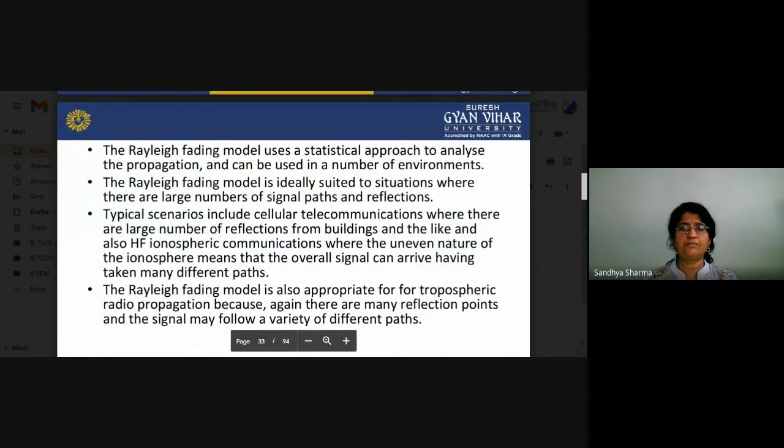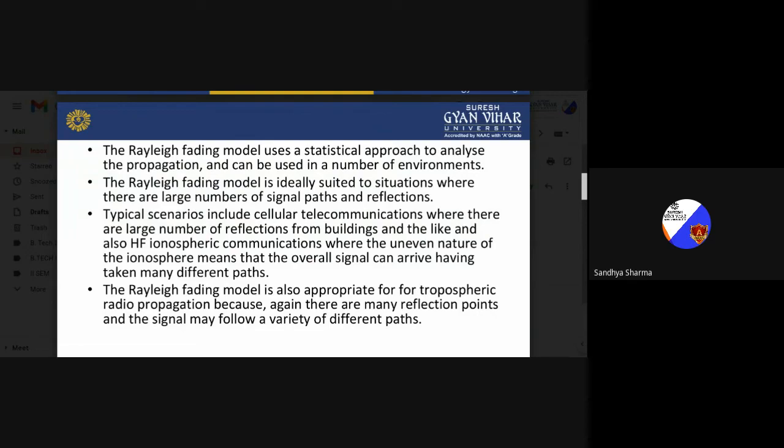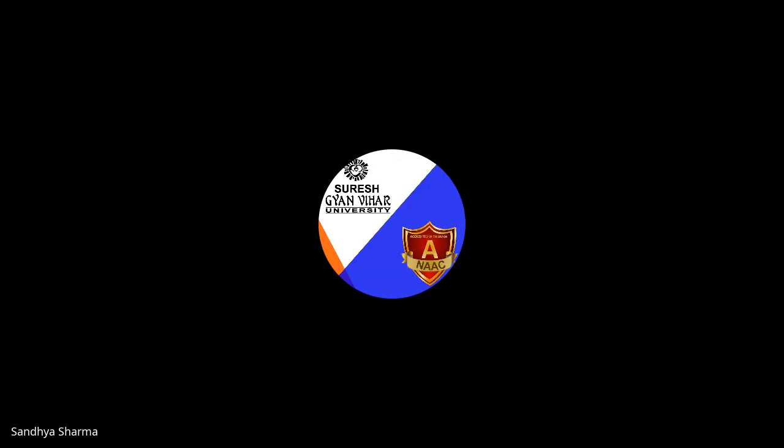Now, the Rayleigh fading model uses a statistical approach to analyze the propagation and can be used in a number of environments. The Rayleigh fading model is ideally suited to situations where there are a large number of signal paths and reflections. A large number of reflections in the ionosphere means that the overall signal can arrive via many different paths.